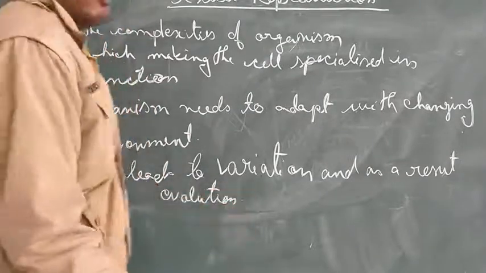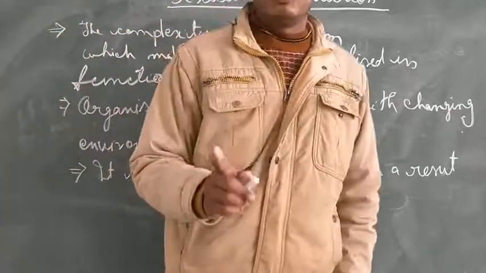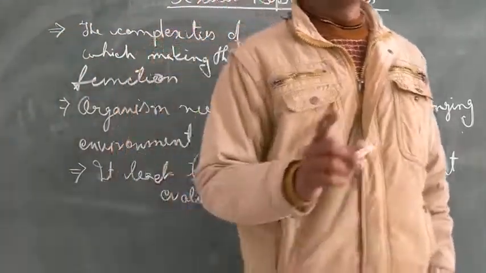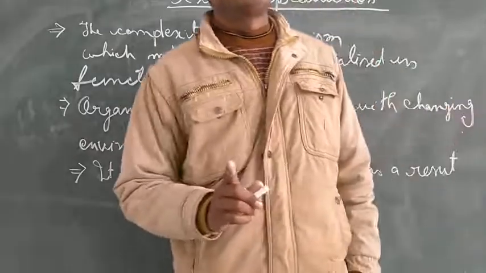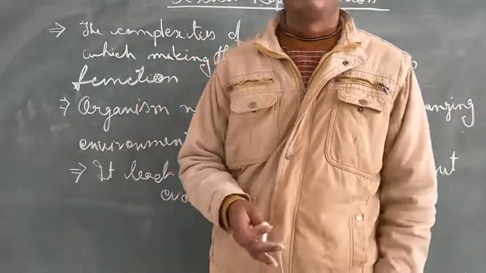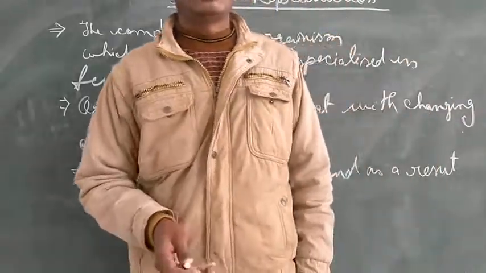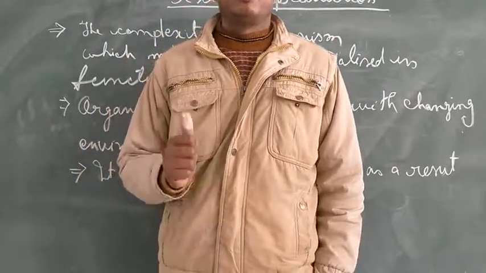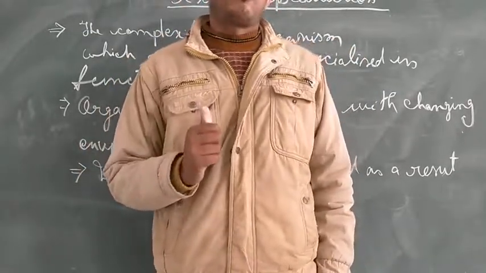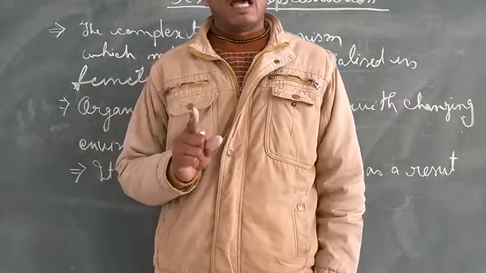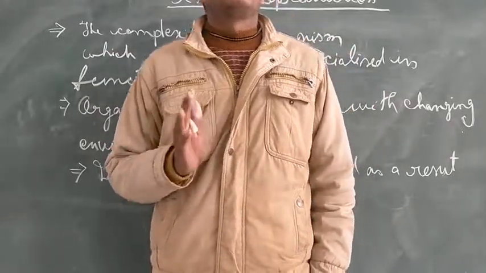Variation is the result of sexual reproduction. In the case of asexual reproduction you will also find variation, but the percentage of variation is very low. When we go for the sexual mode of reproduction, the percentage of variation is high. Plus, that variation is diversity.